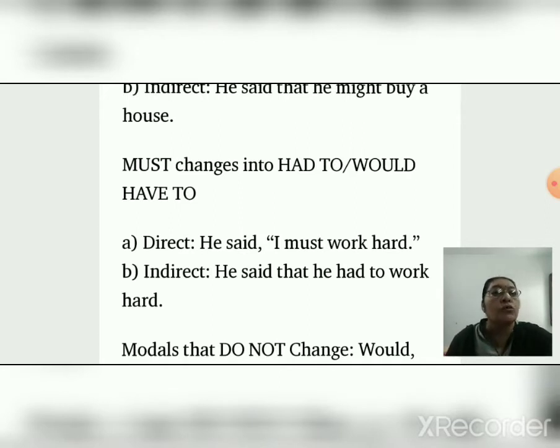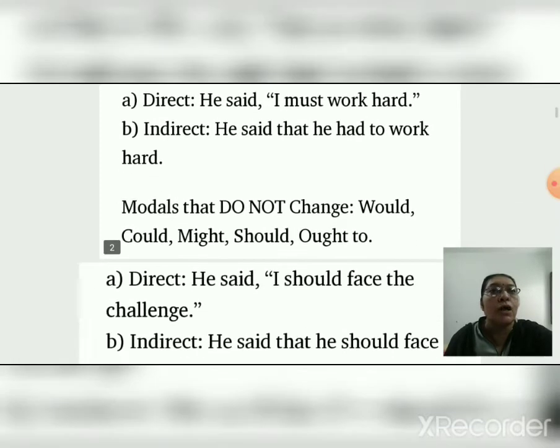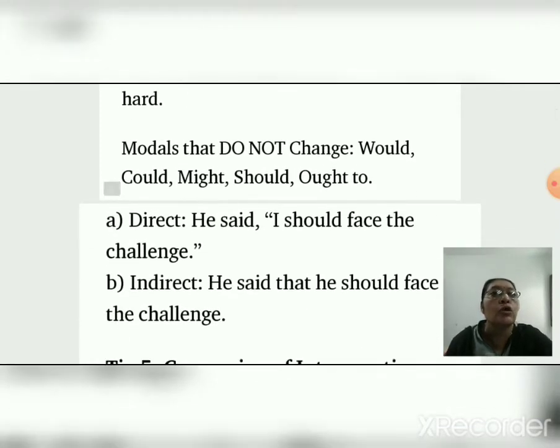Understand, children, how to change auxiliary verbs? Modals that do not change: would, could, might, should, ought to. Direct, he said, I should face the challenge. Indirect, he said that he should face the challenge.